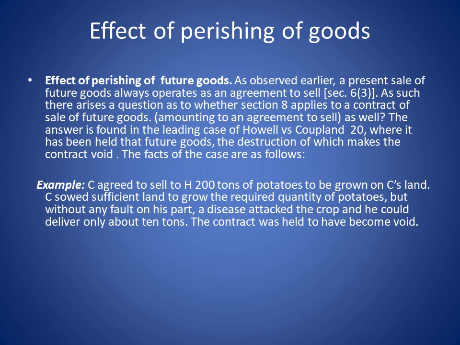The facts of the case are as follows. Example. C agreed to sell H 200 tons of potatoes to be grown on C's land. C sowed sufficient land to grow the required quantity of potatoes, but without any fault on his part, a disease attacked the crop and he could deliver only about 10 tons. The contract was held to be void. So what is the case law for this? It is Howell versus Coupland. C stands for Coupland and H stands for Howell.